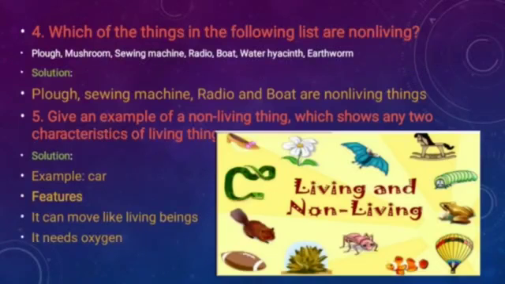Question number 4. Which of the things in the following list are non-living? Here a list is given, and you have to find from this list which things are non-living. I am reading this: plow, mushroom, sewing machine, radio, boat, water hyacinth and earthworm.